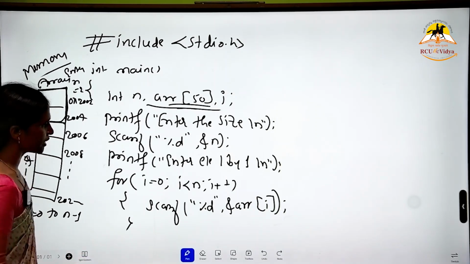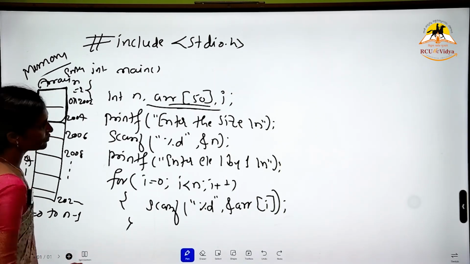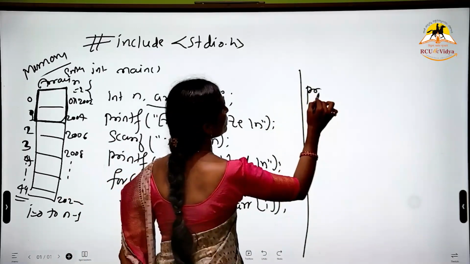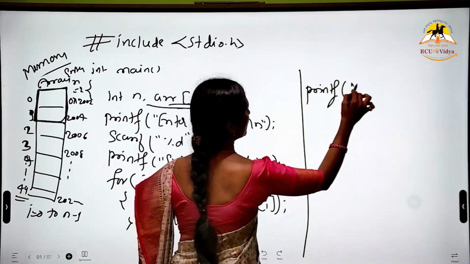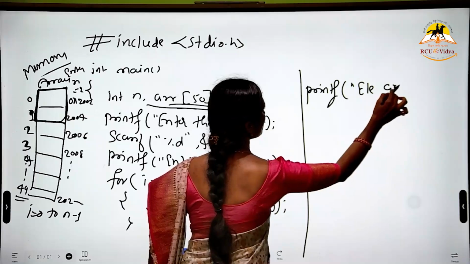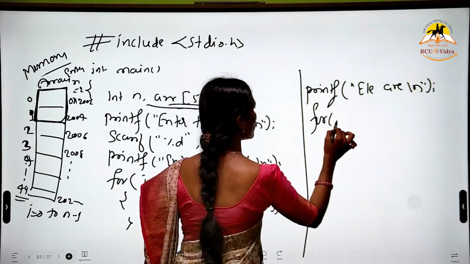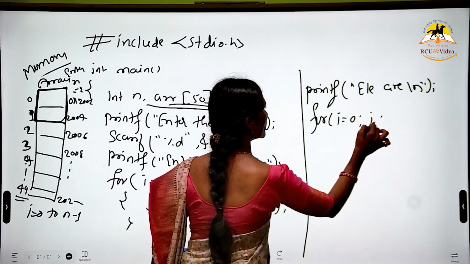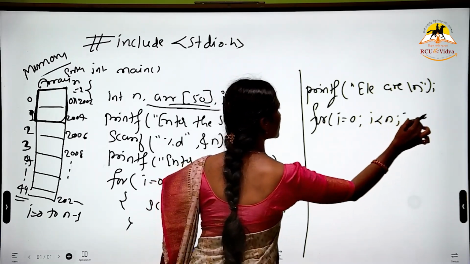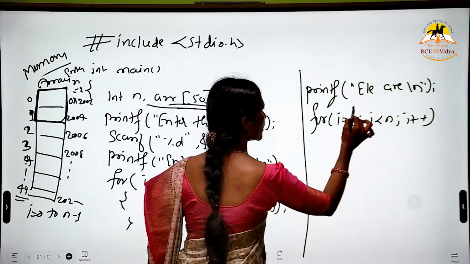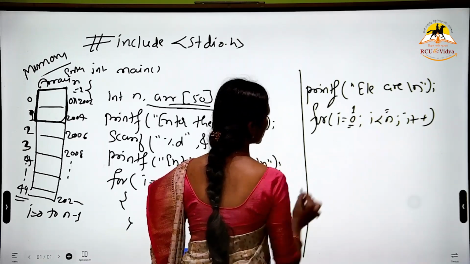If you want to display the elements, printf, the elements in the array are. Again we use a for loop, with the counter starting at 0 and going up to n. As it starts from 0, it is less than n; otherwise, if it starts with 1, we have to write less than or equal to.